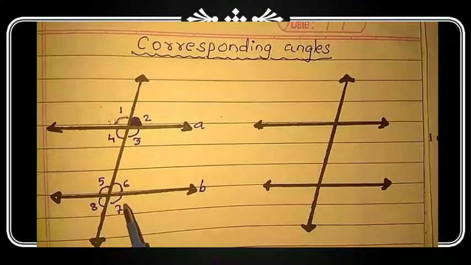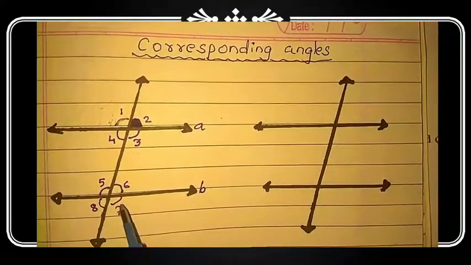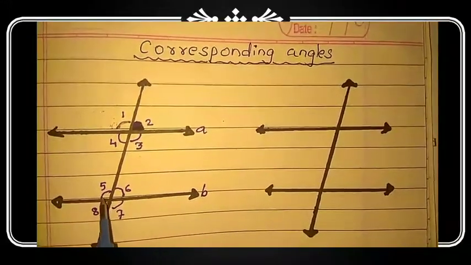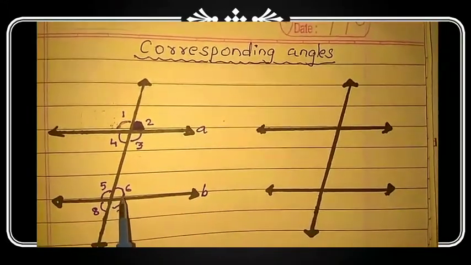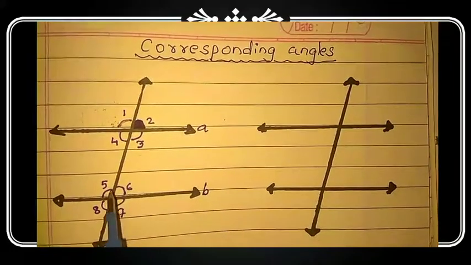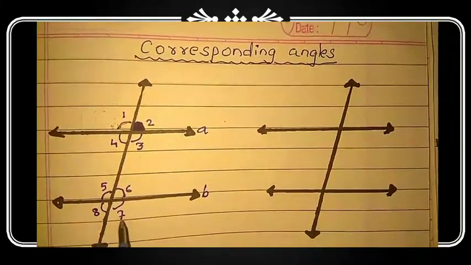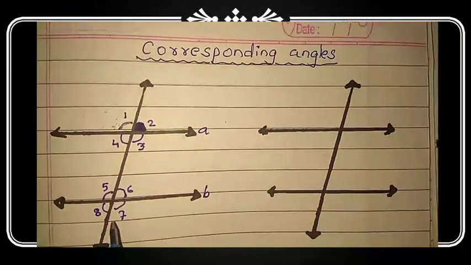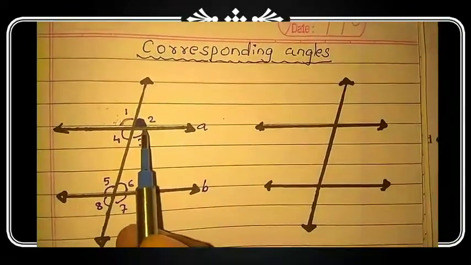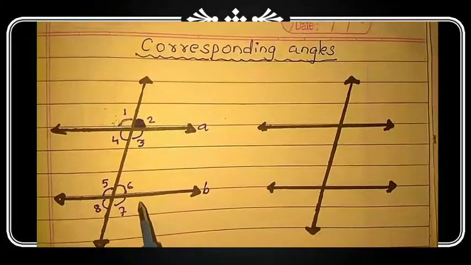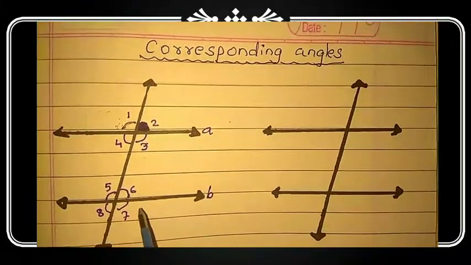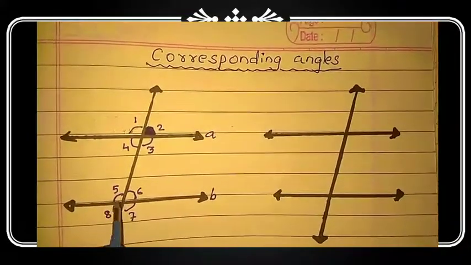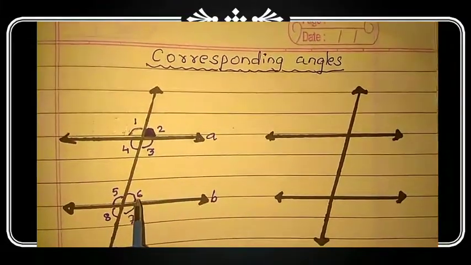So on line B, which angles are forming above line B? Angle number 5 and angle number 6. These two angles are forming above the line, and angles number 8 and 7 are forming below the line. But we are taking angle 2, which is above the line. So on line B also, we will see which angles are forming above the line: angle number 5 and angle number 6.